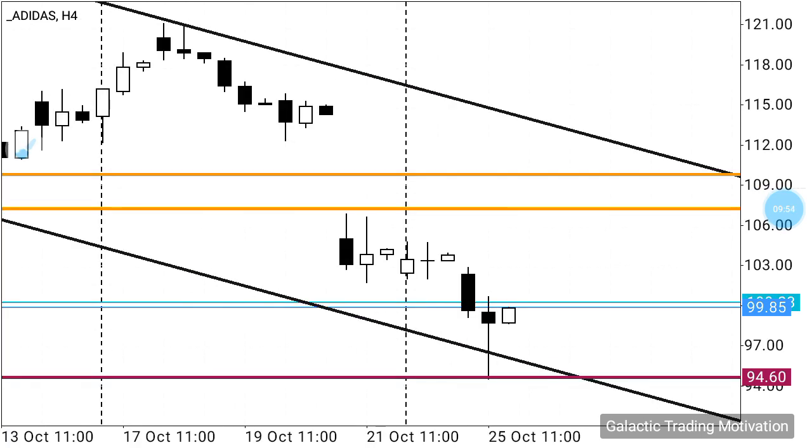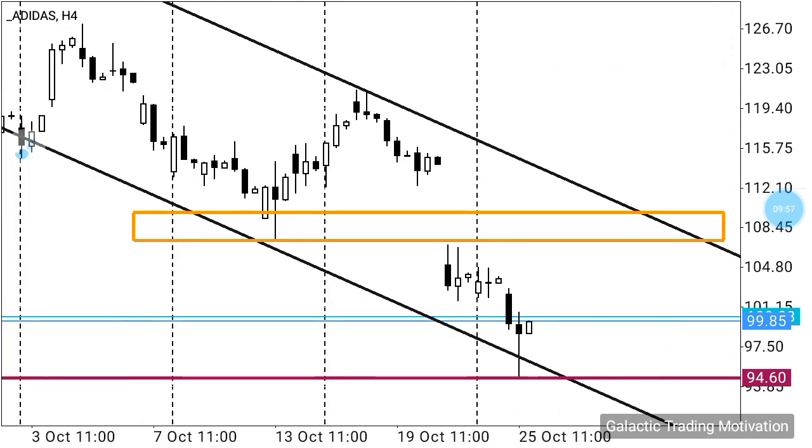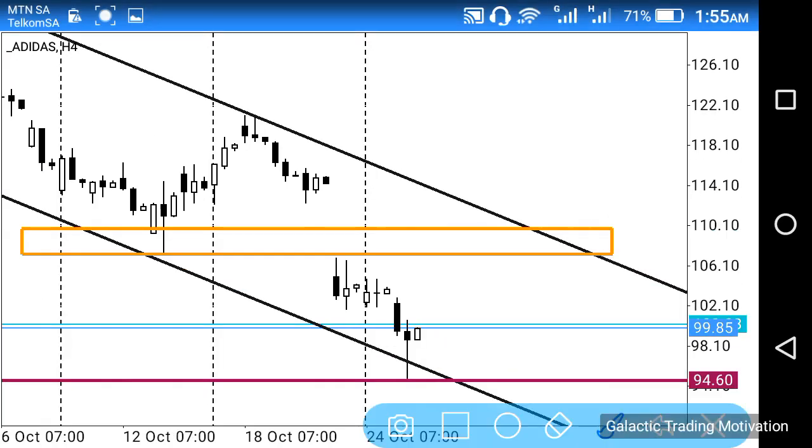But if I can just zoom in a bit, guys, at this point in time, I don't see any buying or selling opportunities. But let me just also point out that we have another gap at this point. I hope you guys can see that. And this gap could be as a result of the news coming out that Adidas has allegedly dropped Kanye West in regards to the business that they've been having together, right? So as I've said, that may be the reason why we have a gap at that point. To add to that, can you guys see that we have an M structure at this point, and it has a neckline at that point?